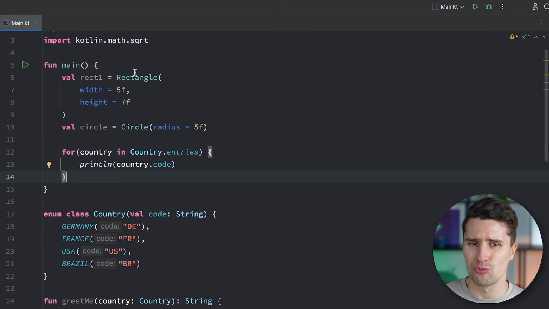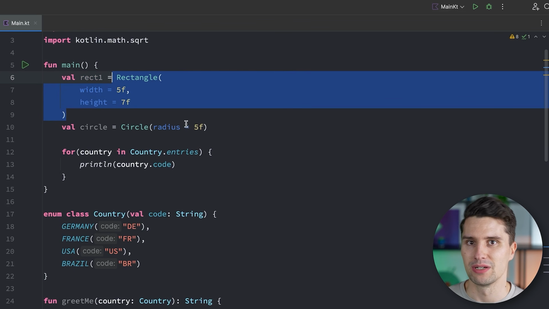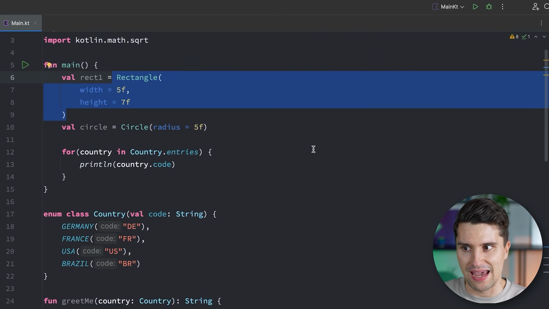So here in our case, this rectangle would technically be a singleton, since we only have one single rectangle, but it's not really a singleton because nothing keeps us back from creating multiple instances of that and passing these around. But sometimes there's real value of actually having just a single instance of a specific class in our code. And that's when we should create an object. So an object is really just the same as a class, just with the difference that it does not have a constructor. Because a constructor only makes sense if there is a unique combination of arguments that would make one single instance of that class unique. But if there can only be one single instance of that class, which is the case with objects in Kotlin, then there is no point in having a constructor, right?